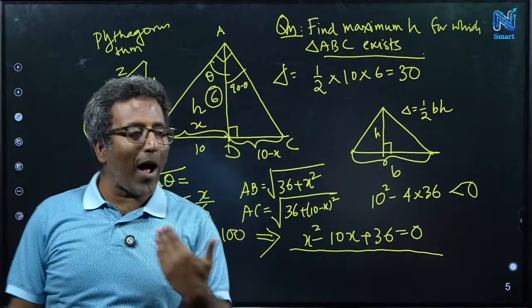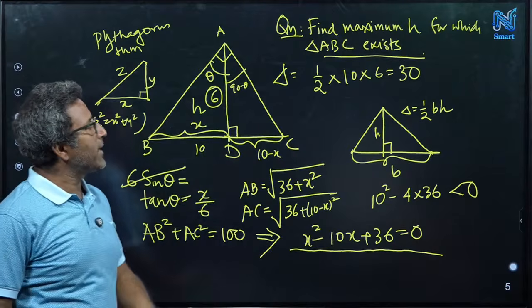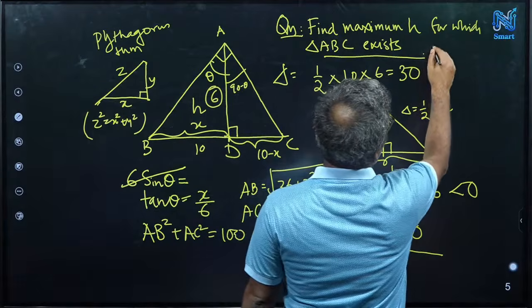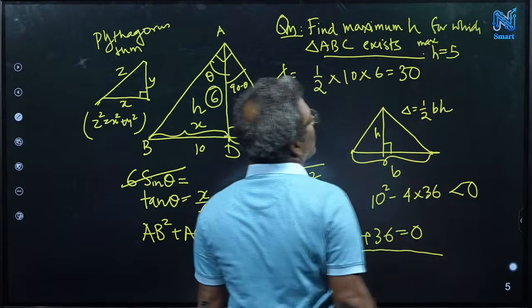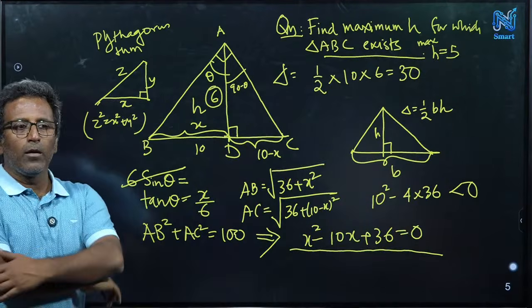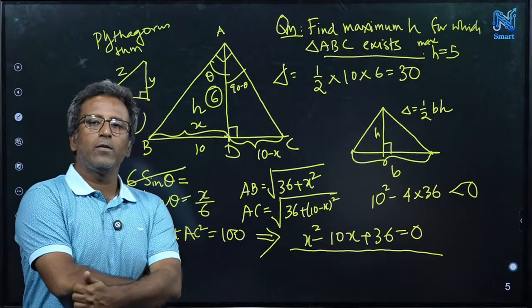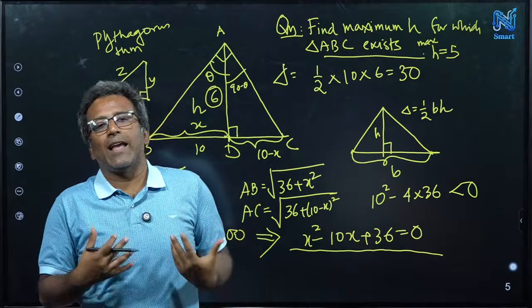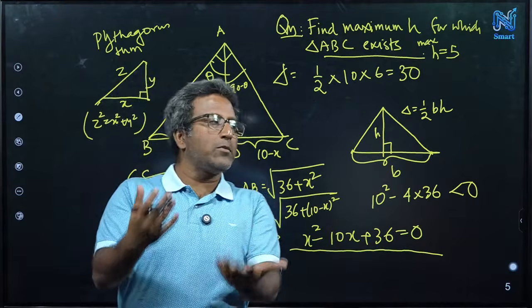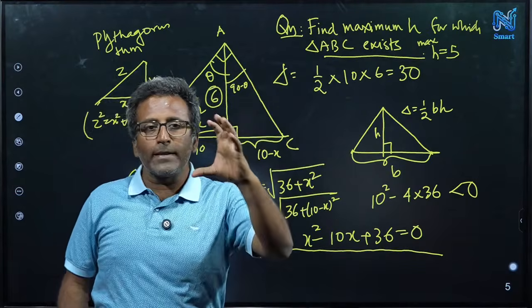Yeah, so you have to explain why that answer. Someone says that the answer is 5. So the maximum h is 5. So what do you have to prove? What are the things you have to prove? If someone claims that the maximum h is 5, then what are the things you have to show me?